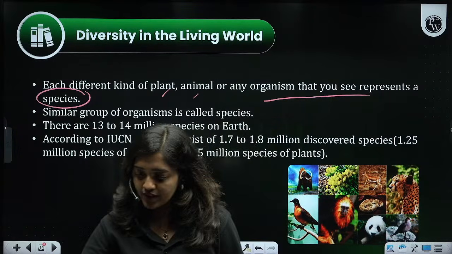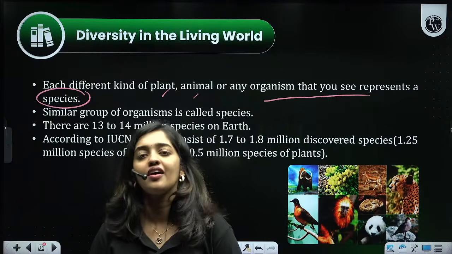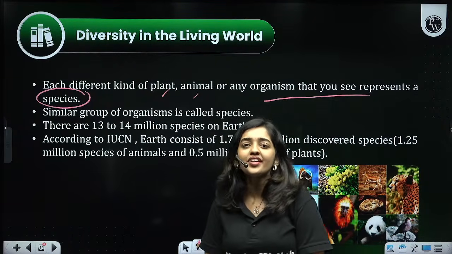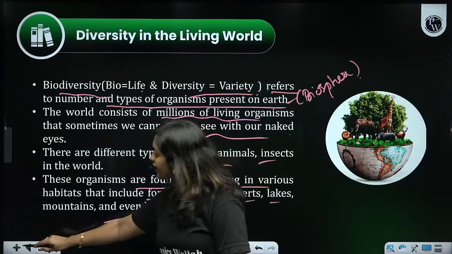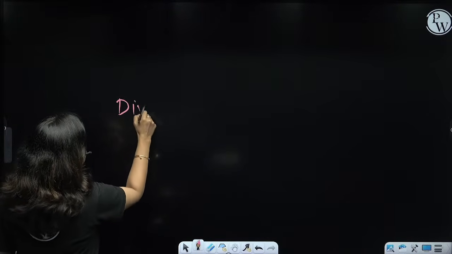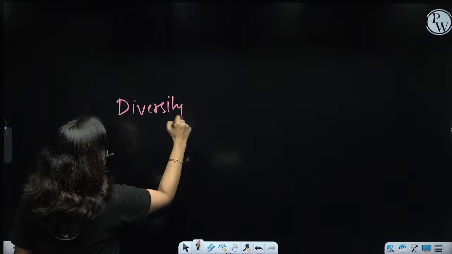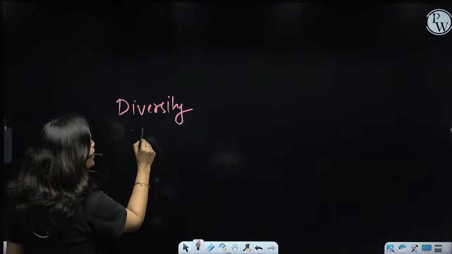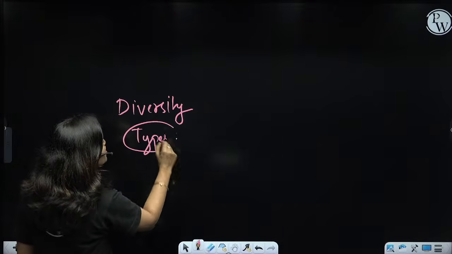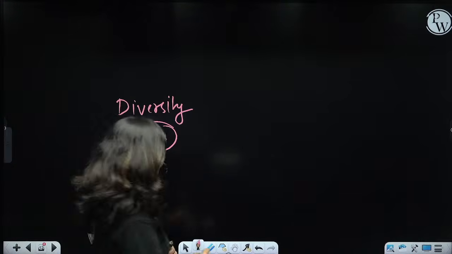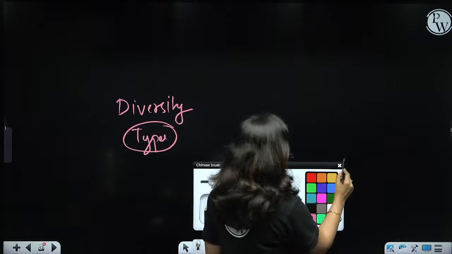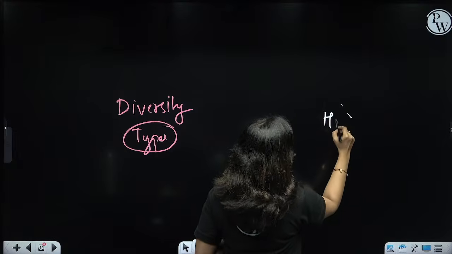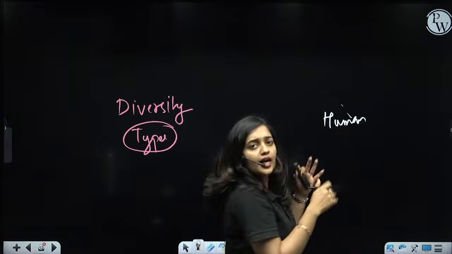So we said we have different types of living organisms. The diversity is very huge, and the types of organisms are numerous. Can you name some of the living organisms which you know? First, humans are a type of living organism.